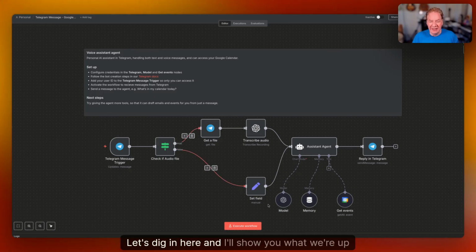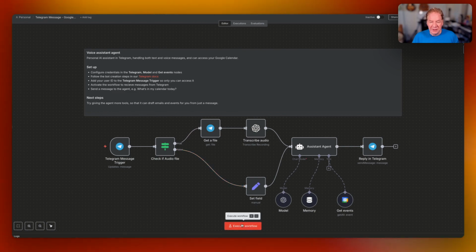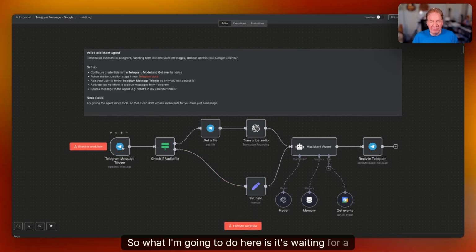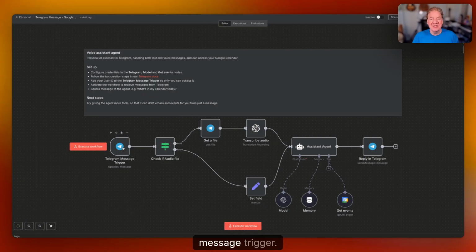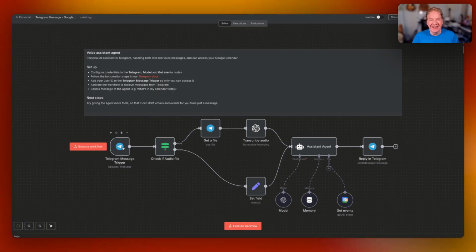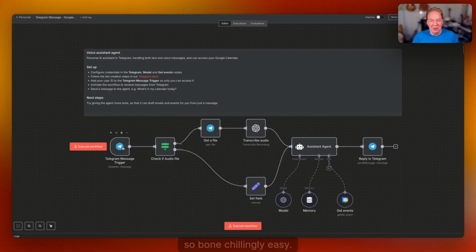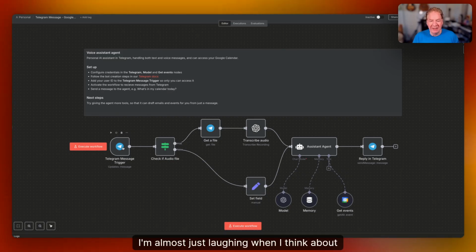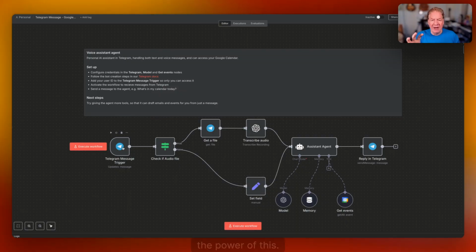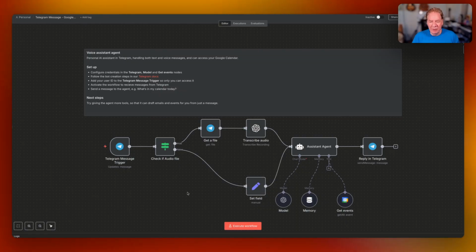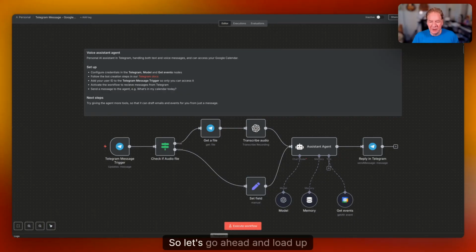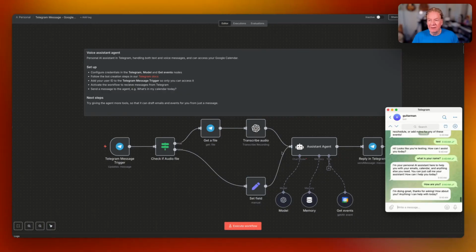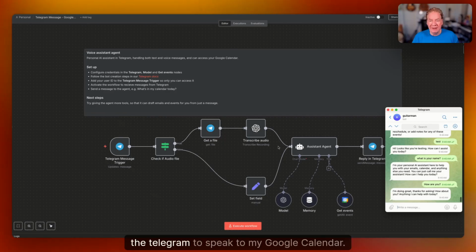Let's dig in here, and I'll show you what we're up to. So what I'm going to do here is it's waiting for a Telegram message trigger. And it is so bone-chillingly easy. I'm almost just laughing when I think about the power of this, but how easy this is once it's been set up. So let's go ahead and load up the calendar, the Telegram to speak to my Google Calendar.